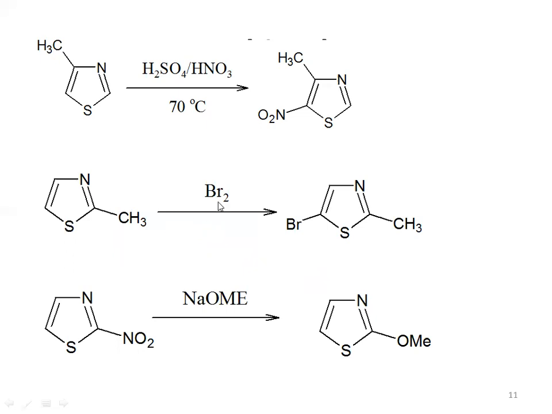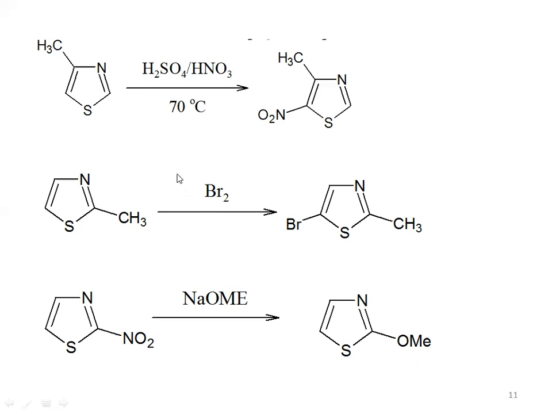After that, next reaction. Again, we are going to add bromine water. We have one reactant, which is 2 methyl thiazole. When 2 methyl thiazole reacts with bromine water, one bromine from the bromine water will attack the fifth position carbon atom, because that bromine possesses a positive charge.